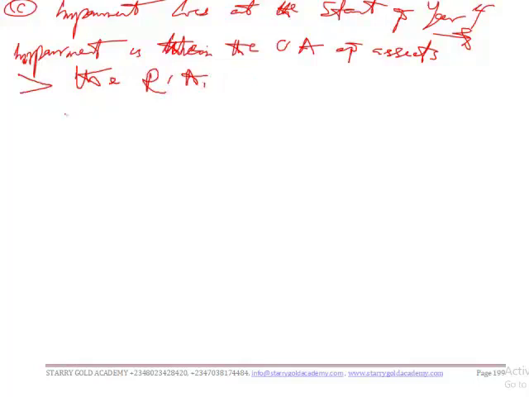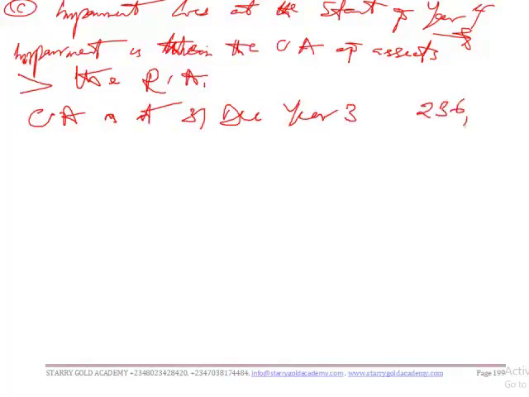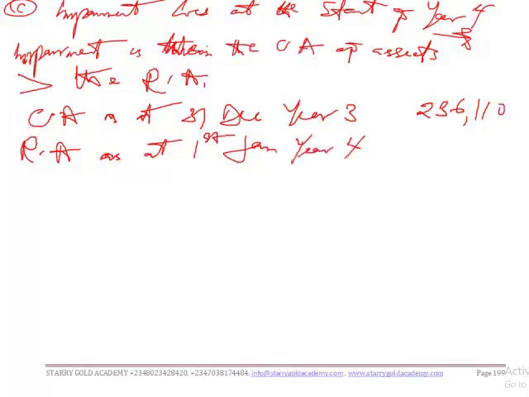We have our carrying amount as at 31st December year 3 to be 236,110, and our recoverable amount as at 1st January year 4 is 100,000.